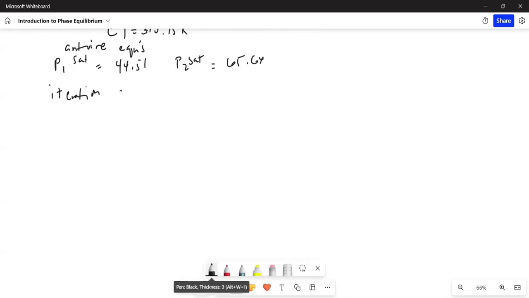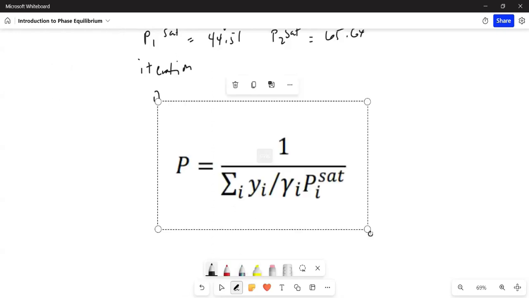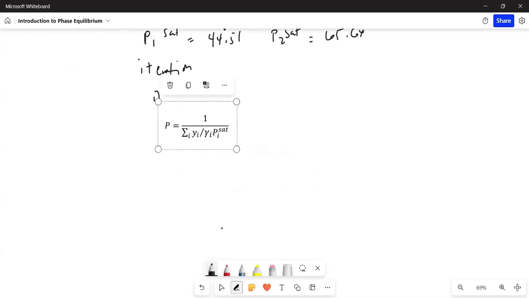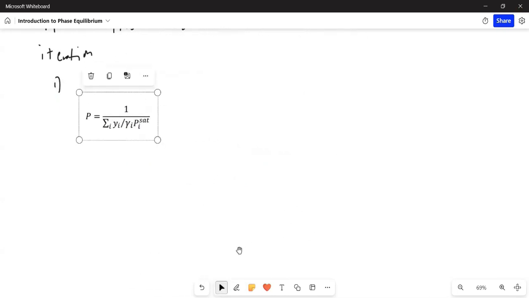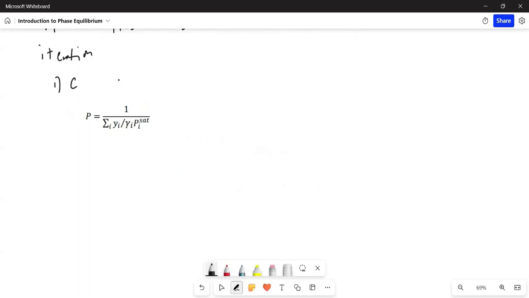Anyway, so the first step, step 1, is to calculate for P using this equation.